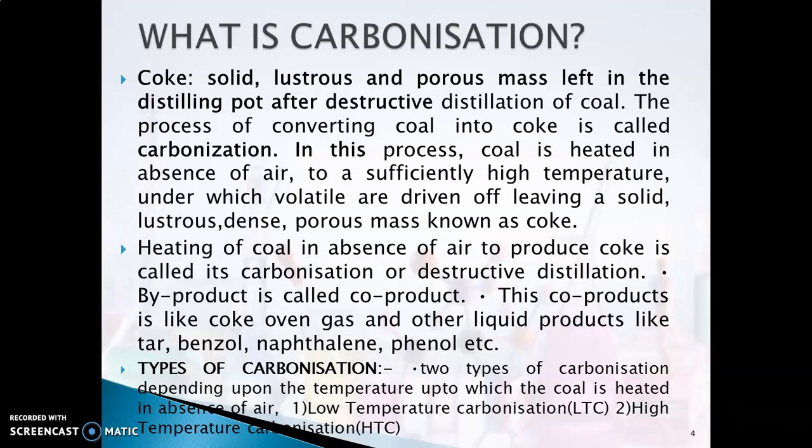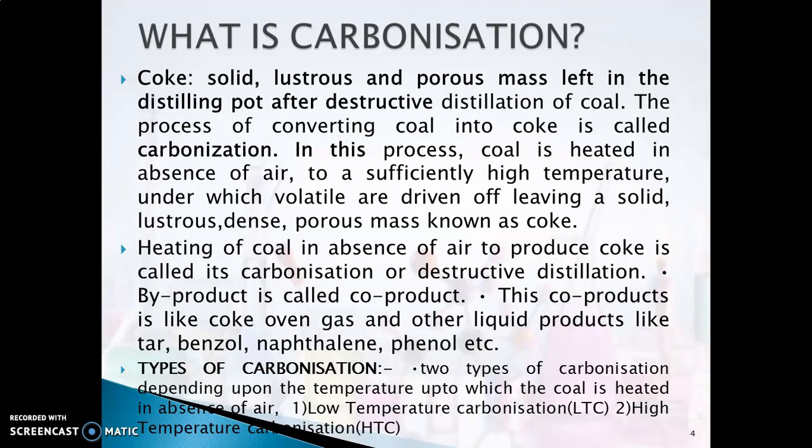In this process, coal is heated in the absence of air and at a very, very high temperature, under which all the volatile matter is driven off. What you get is a lustrous, dense, porous mass, which is nothing but coke. So this heating of coal in the absence of air to produce coke is known as carbonization, and you obtain a lot of byproducts, also known as co-products, like benzol, naphthalene, phenol. We'll look into that when we study the ovens. And there are two different types of carbonization.